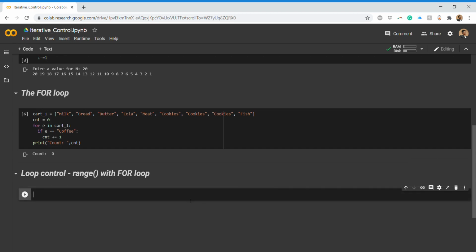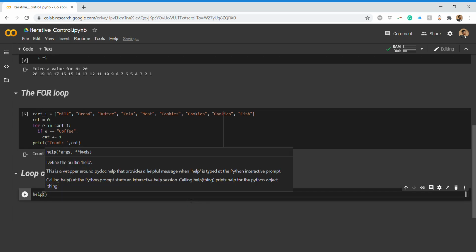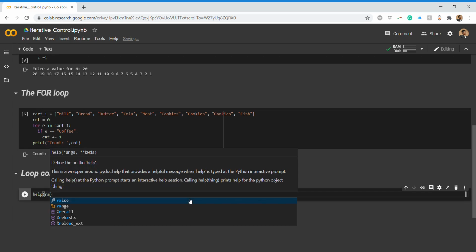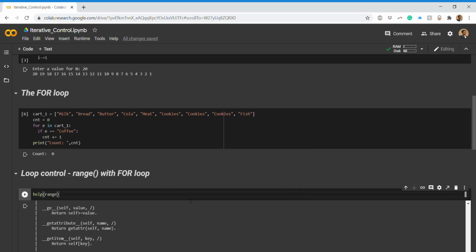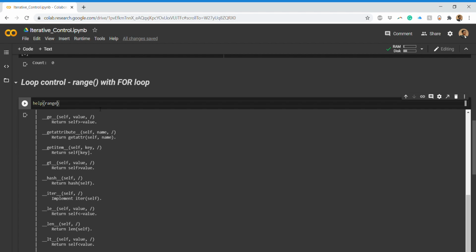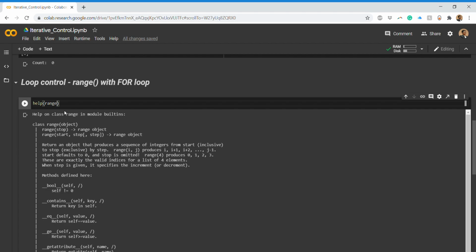For that, I write, like I said, if you need any help on any particular methods or variables, you write like this. So here we go. We have the help on this particular method. Help on class range in module builtins.